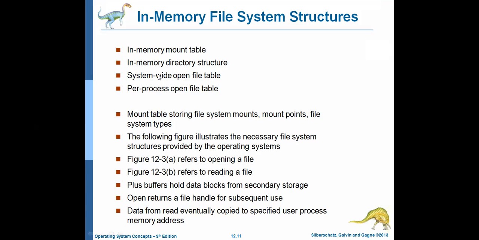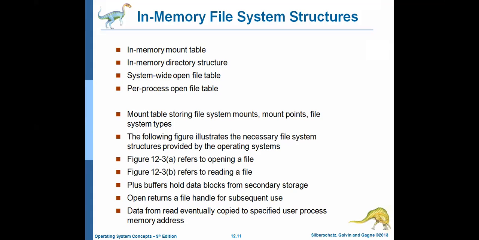And the next one, the system-wide open file table. What is it? The system-wide open file table contains information about the list of open files by various processes in the system. For example, you have 10 processes in the computer, and they currently open different files.